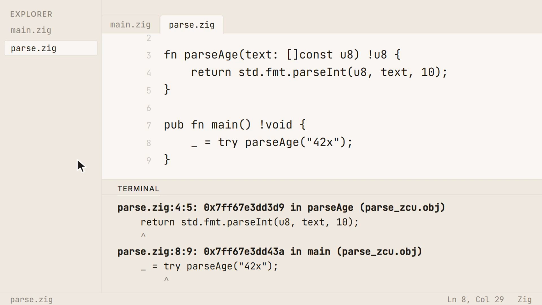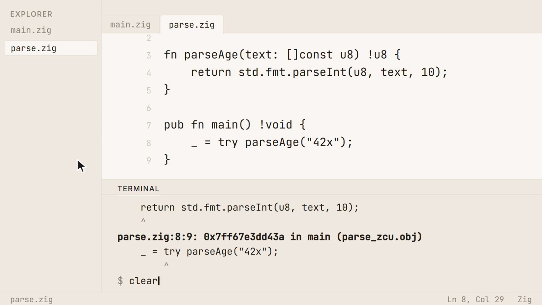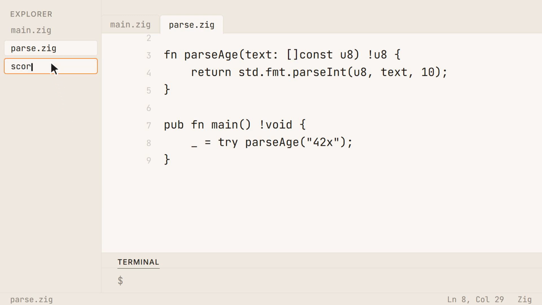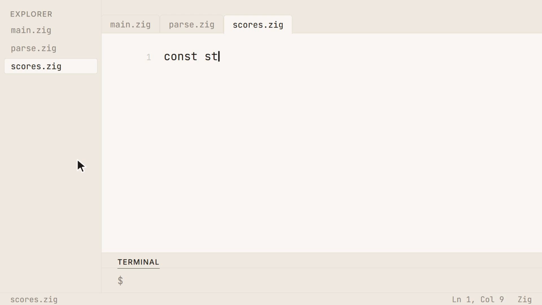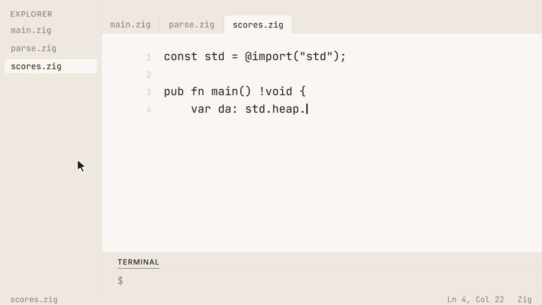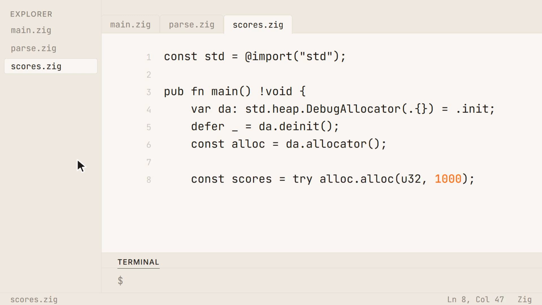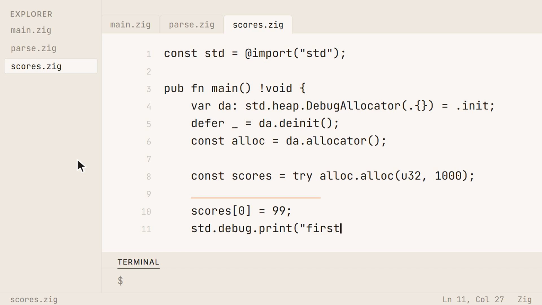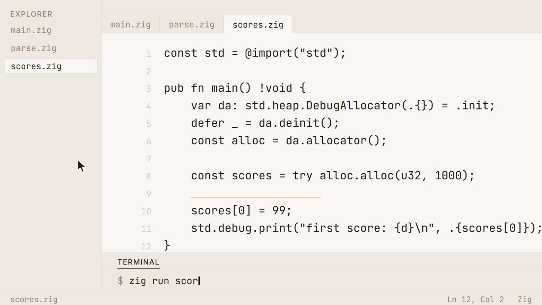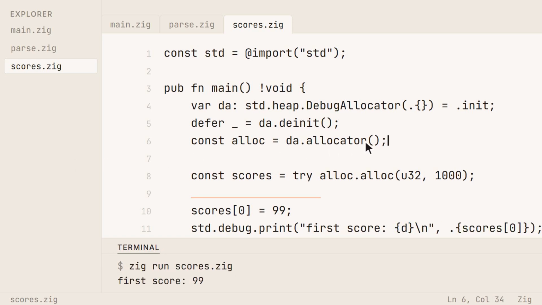All right, memory, which is the part everyone assumes has to be painful. Anything in Zig that needs memory has to be handed an allocator as an argument, so you can always see right in the code where memory is being asked for. This program asks for 1,000 integers and never frees them, which is exactly the kind of bug that sails through a code review. And when it runs, it works. It prints, it exits, nobody complains.